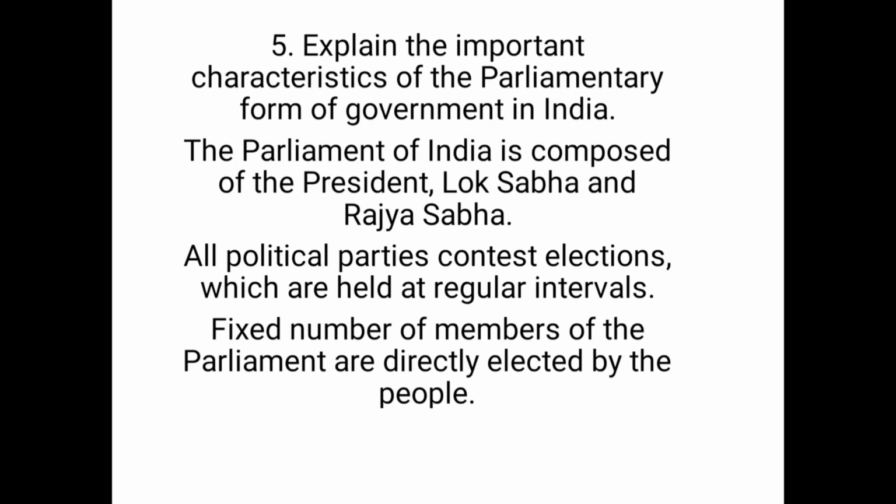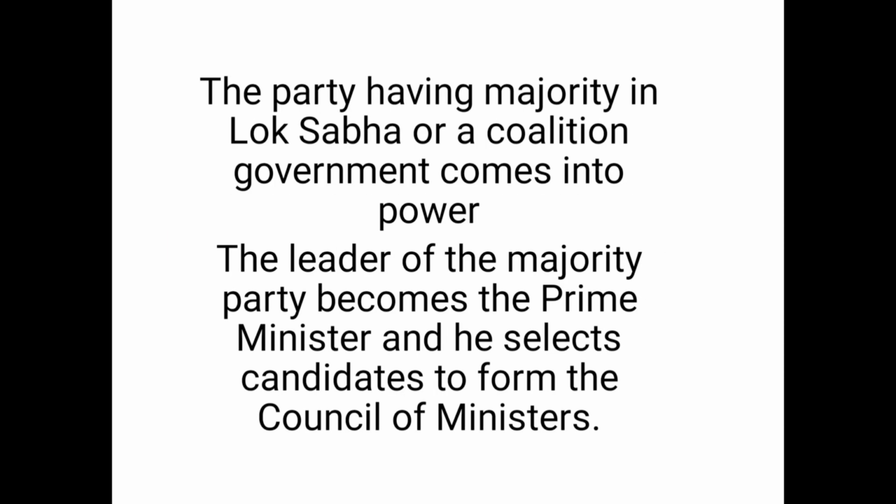Next, question number five. Explain the important characteristics of the parliamentary form of government in India. Number one: the Parliament of India is composed of the President, Lok Sabha and Rajya Sabha. All political parties contest elections which are held at regular intervals. A fixed number of members of parliament are directly elected by the people.